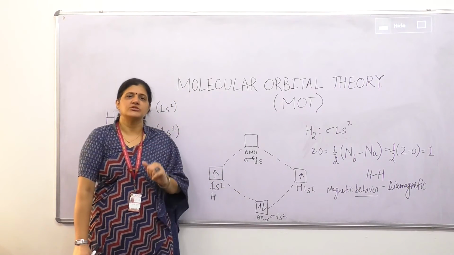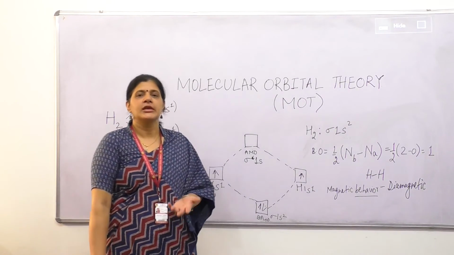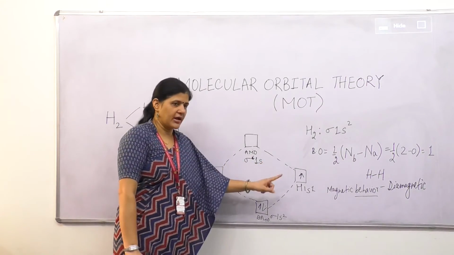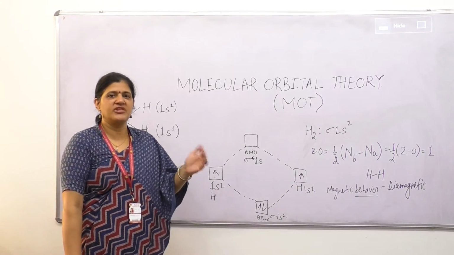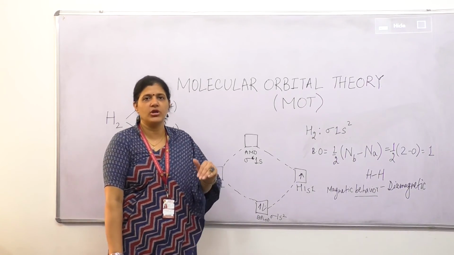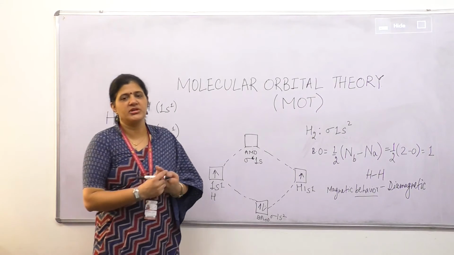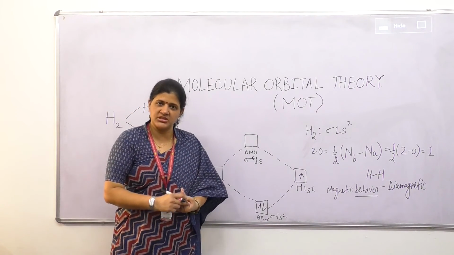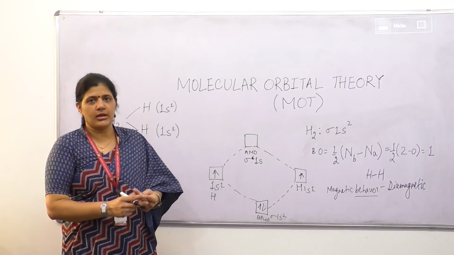Let me revise all the postulates. The postulate says that whenever atoms combine, an equal number of atomic orbitals will result in an equal number of molecular orbitals. Whenever 2 atomic orbitals combine, they will form two molecular orbitals, one BMO and one AMO.